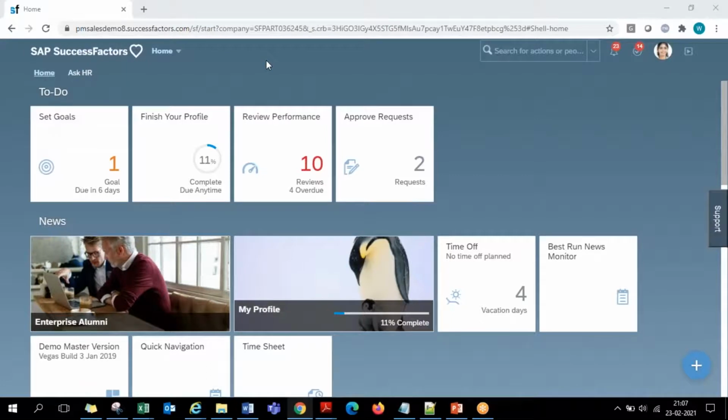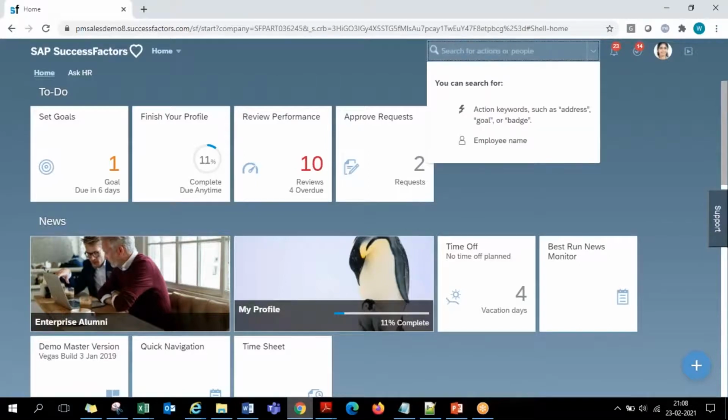Any other queries, guys? Hi Suresh, Rupa here. How can we know whether we are on V12 or the Fiori new homepage? It's based on the theme. I was just going through the notes, new homepage or V12 page. Let me tell you.